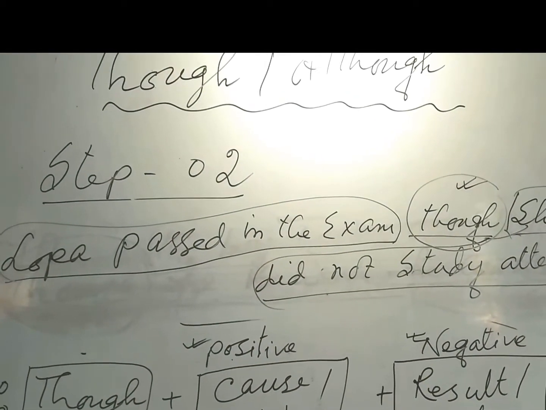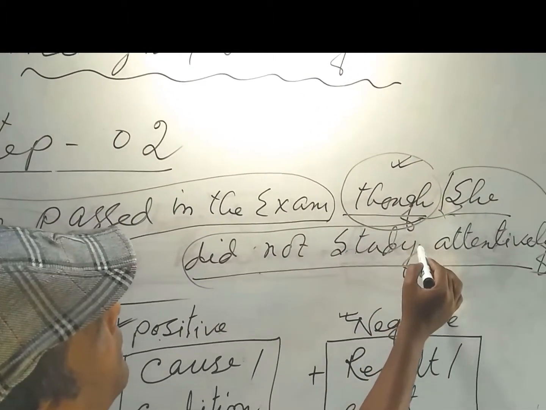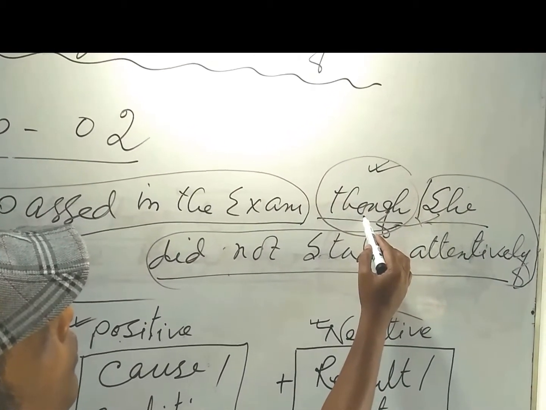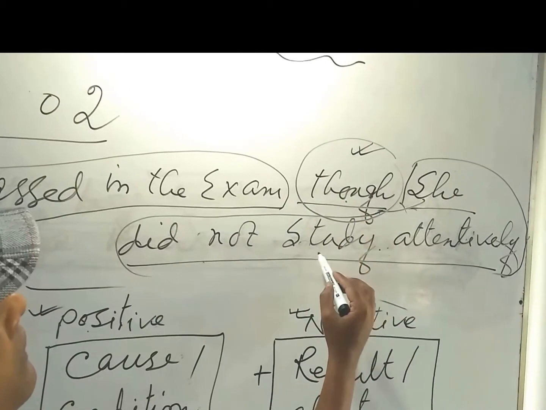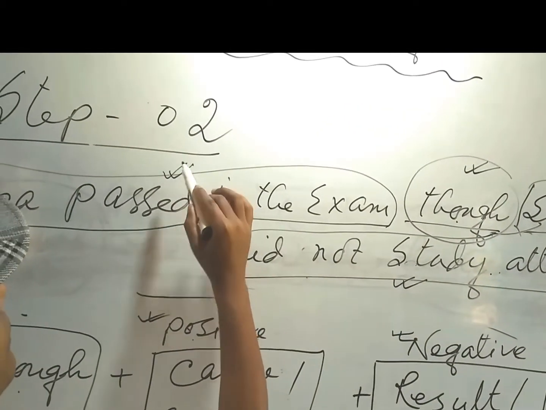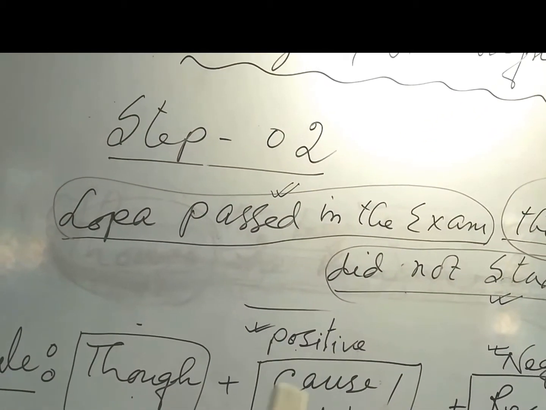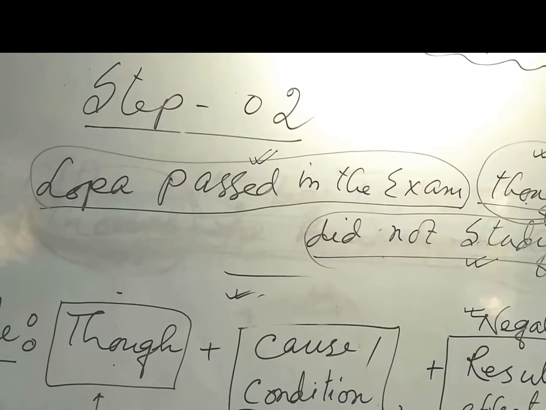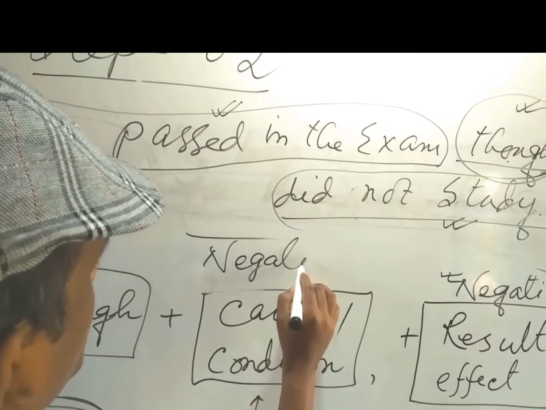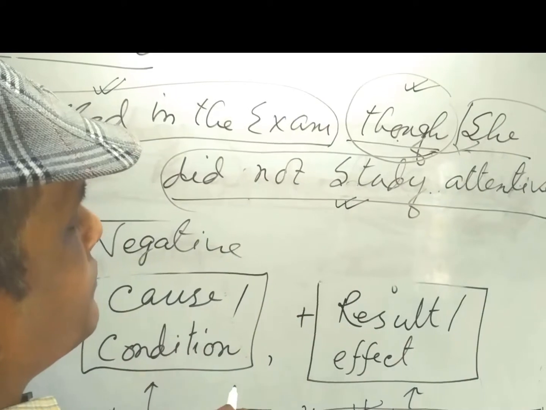In step number 2, we will notice the fact that before the sentence related with cause or condition, we will use though or although. And this sentence is negative in sense, so the result is positive in sense. So now the rule of though although in a different way: though or although plus negative cause and positive result.